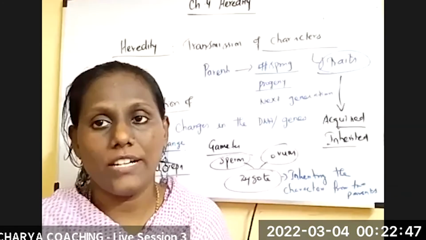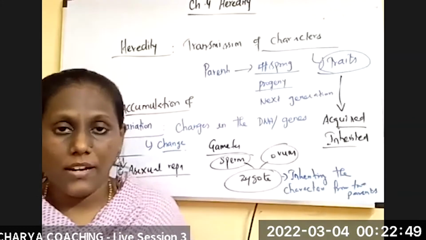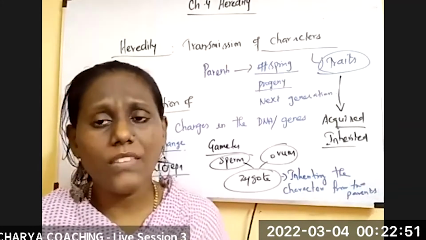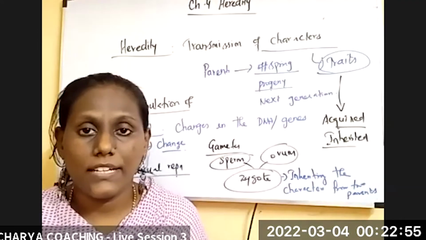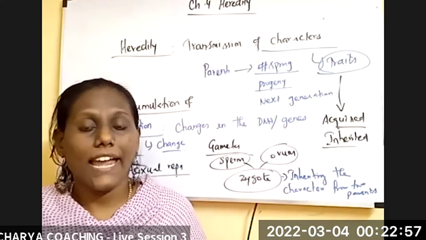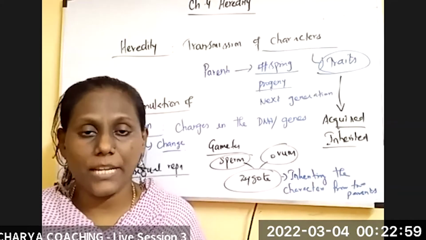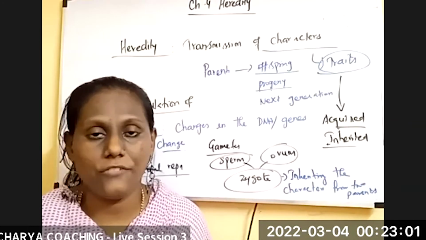I hope you have understood what heredity is, the definition of variation, the trait and its two different types, and the accumulation of variation.